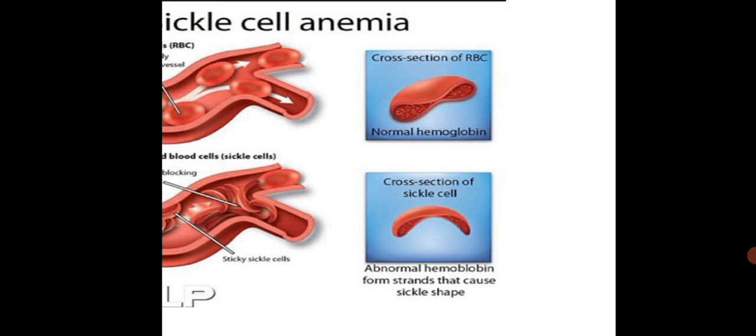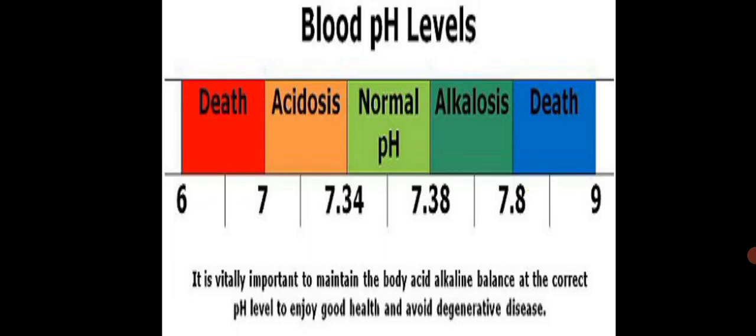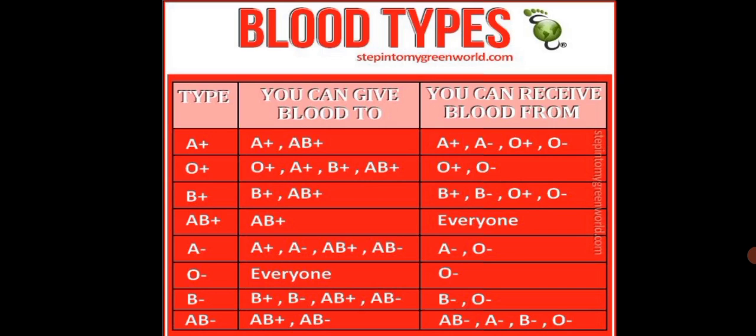The next one, blood types, what you can give and what you can receive. A plus, O plus, B plus, AB plus, A minus, O minus, B minus, AB minus. A plus: you can give to A plus and AB plus; you can receive from A plus, A minus, O plus, O minus. Blood type O plus: you can give to O plus, A plus, B plus, AB plus; you can receive from O plus and O minus.